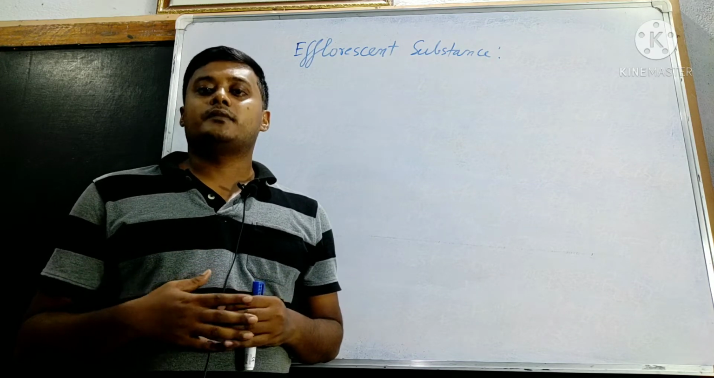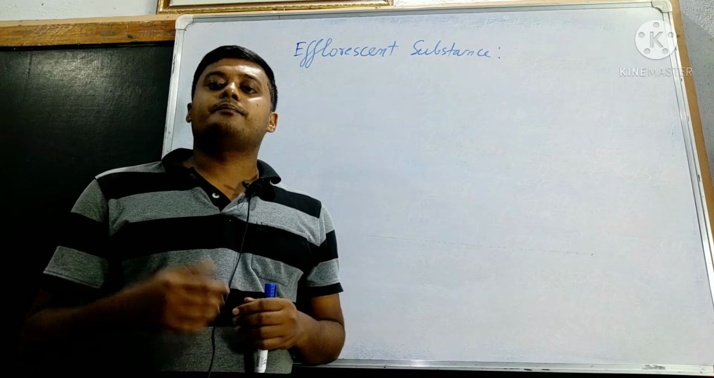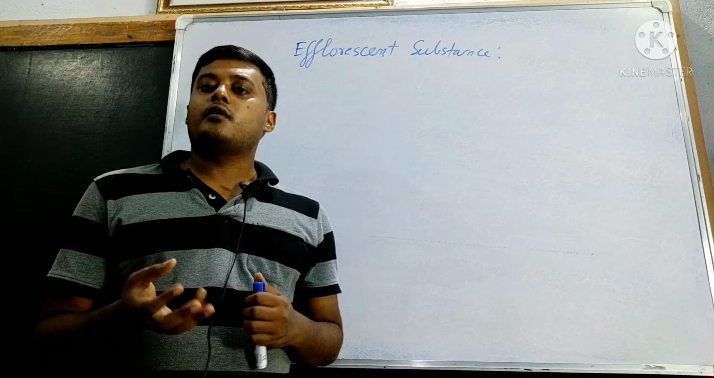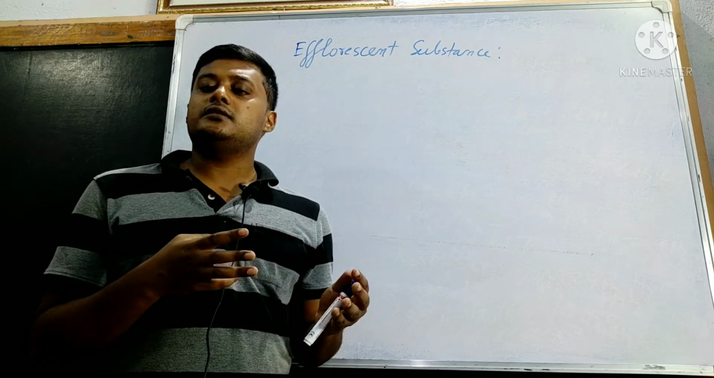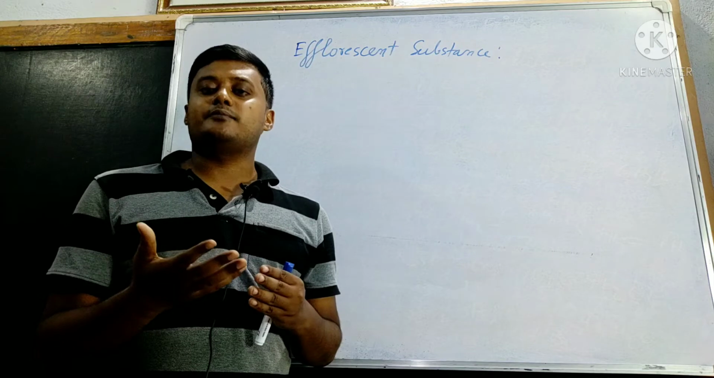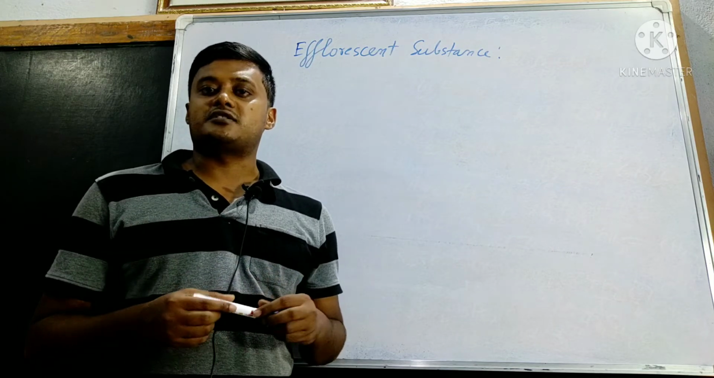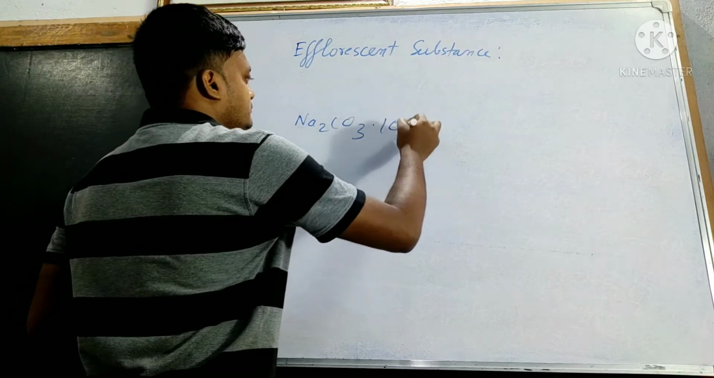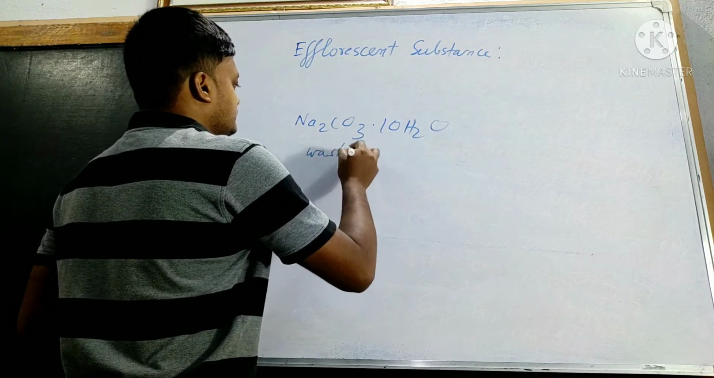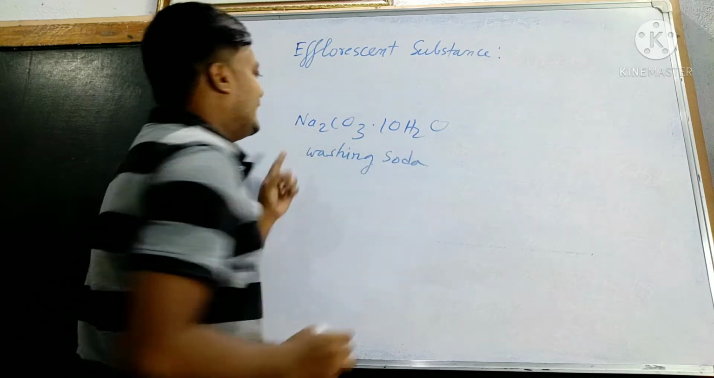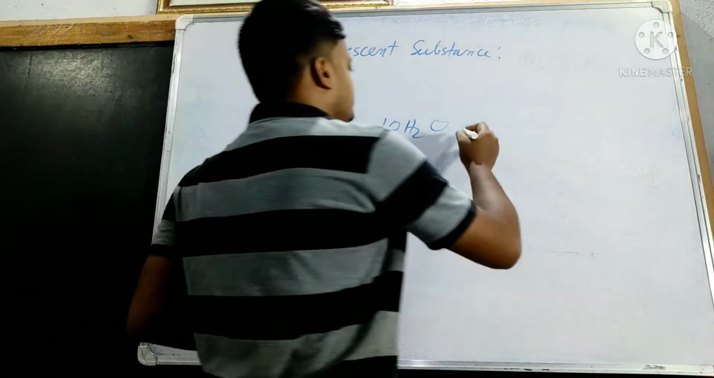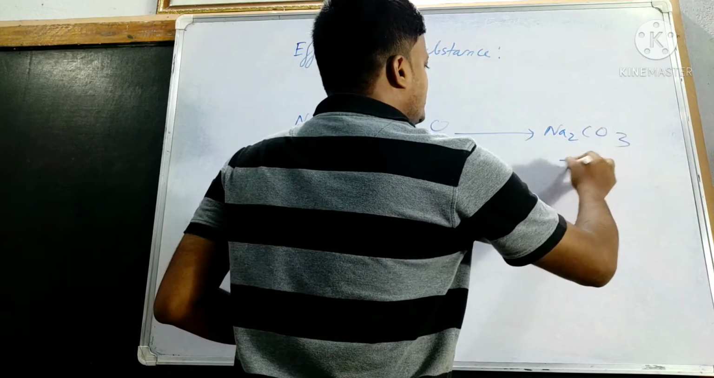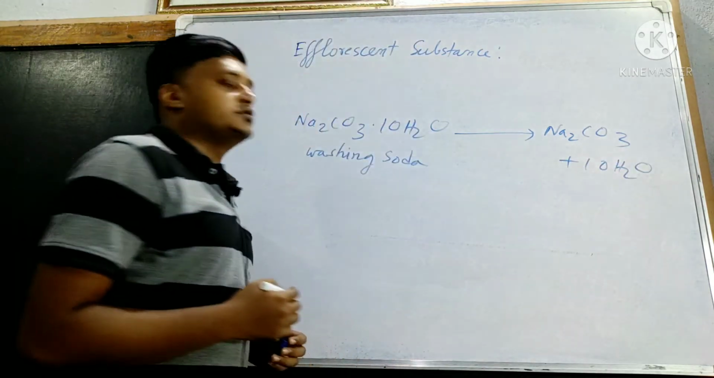For example, washing soda, Glauber salt, blue vitriol, all these contain water of crystallization. On exposure to the atmosphere they lose their water of crystallization. So washing soda, Na2CO3.10H2O, converts into anhydrous sodium carbonate.